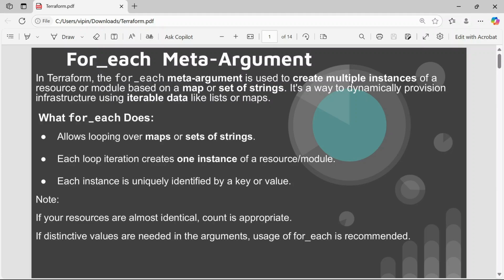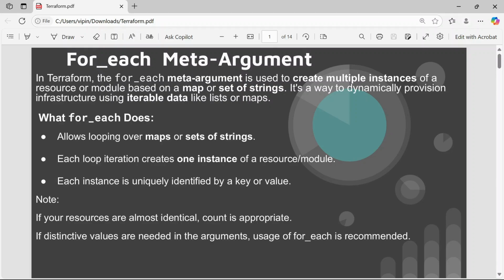Whenever you are working with the for_each meta argument, you have to use a map or set of strings, so that for_each will create the resources according to whatever strings or map you have defined. What for_each does is allow us to loop over the map or set of strings. Each loop iteration creates one instance of a resource or module, and each instance is uniquely identified by a key or value.